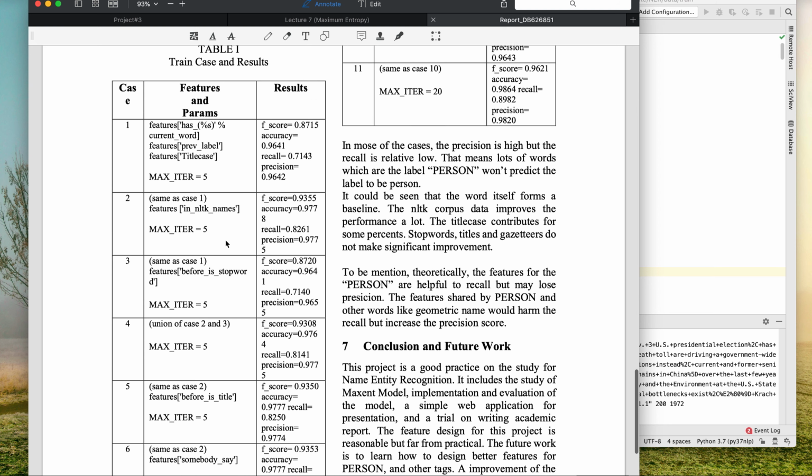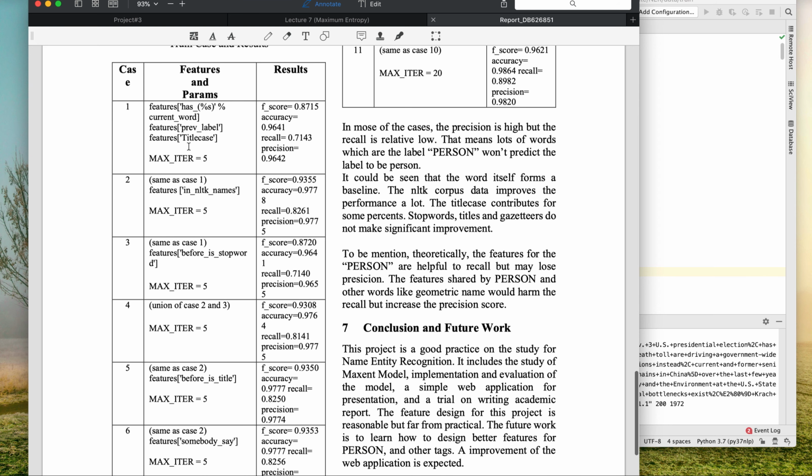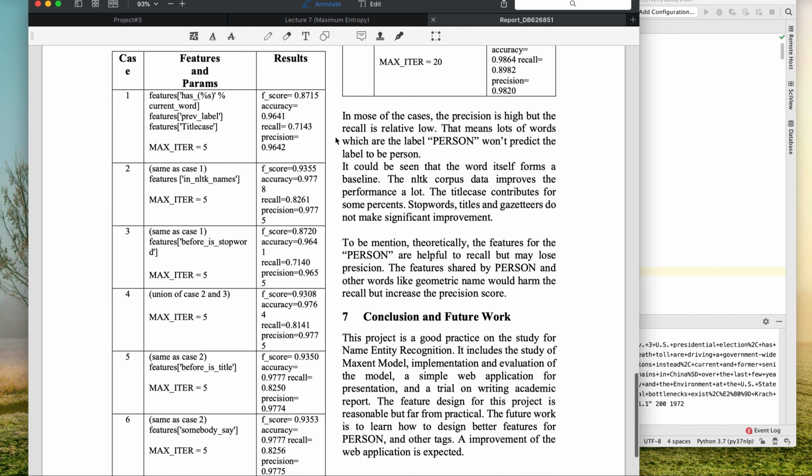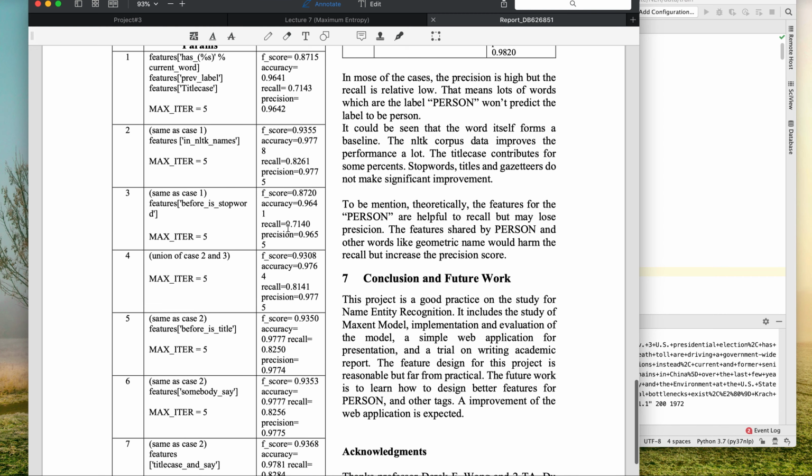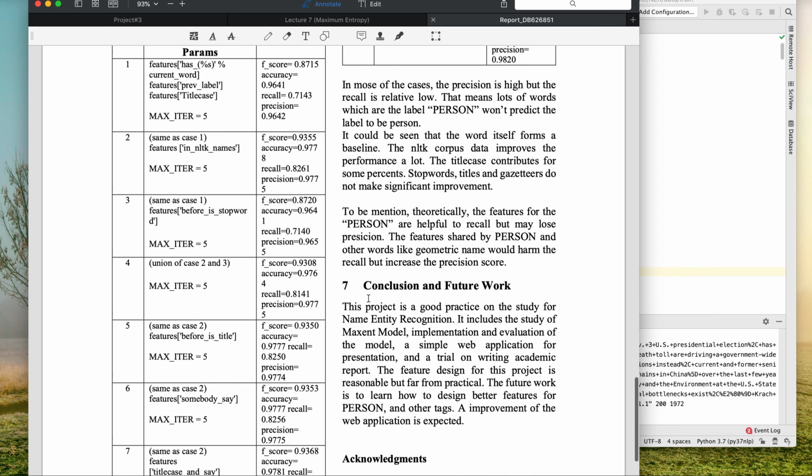Here is a table with different settings, and the results are very different. In most cases, the recall is very low. That means for many words that are persons, we don't predict the label correctly; these are false negatives.